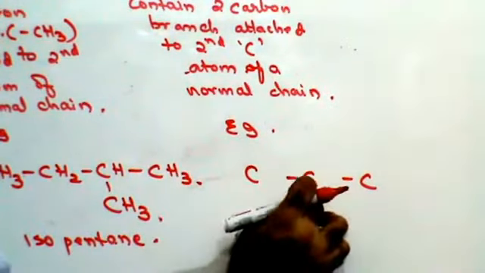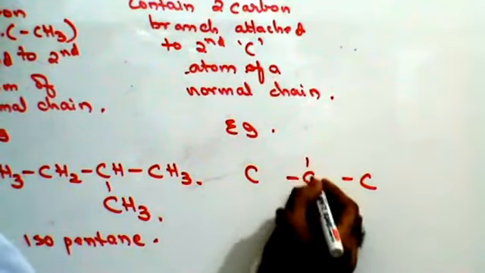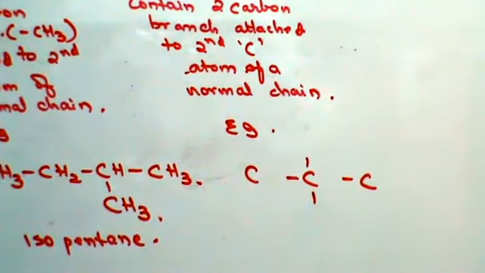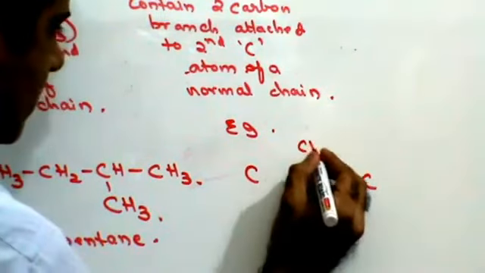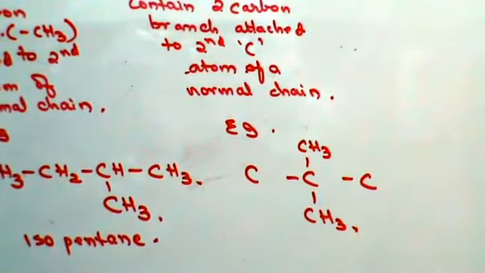First carbon atom, second carbon atom, third carbon atom. To the second carbon atom, if I have two branches attached, one branch here, one branch here, and in both the branches if I have a CH3 function, a methyl group, then this kind of a structure would be called a neostructure.